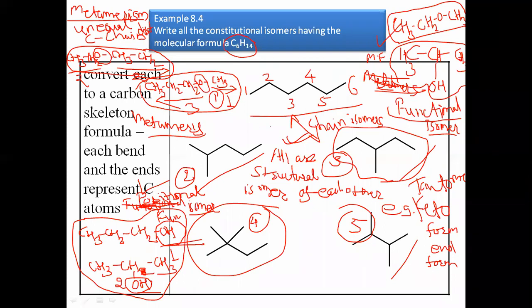These are the total 5 subtypes of constitutional isomers. First is chain isomer, second positional isomer, third functional isomer, fourth tautomerism, and fifth one is metamerism.